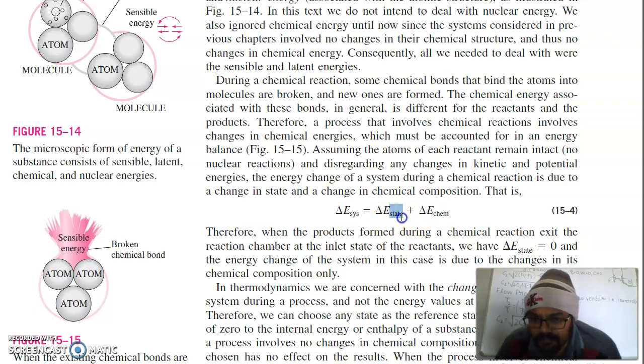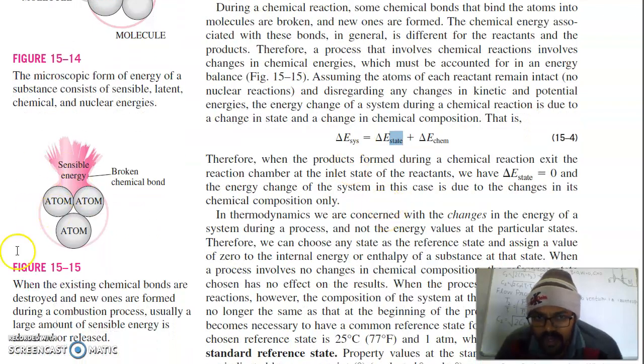State means whether they are in liquid phase, solid phase or gas phase. So the overall energy of this system is defined by these two energies: whatever the change in energy of state and whatever the change in chemical.